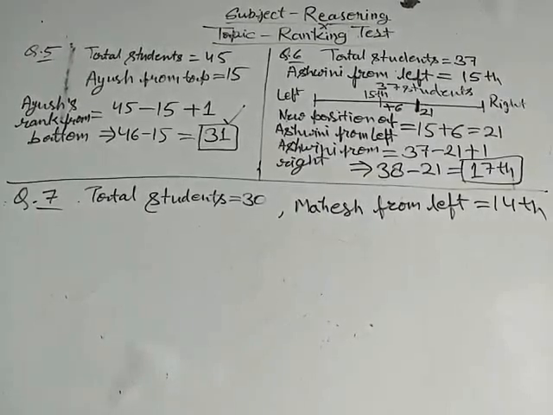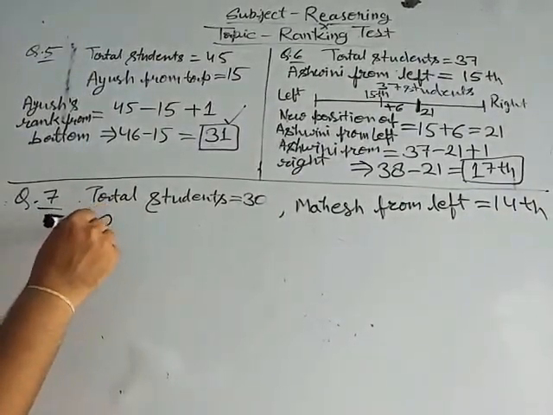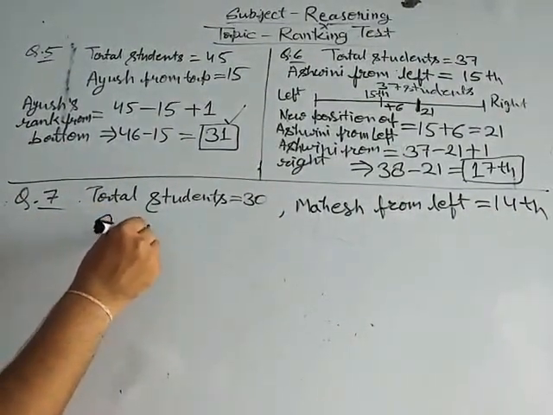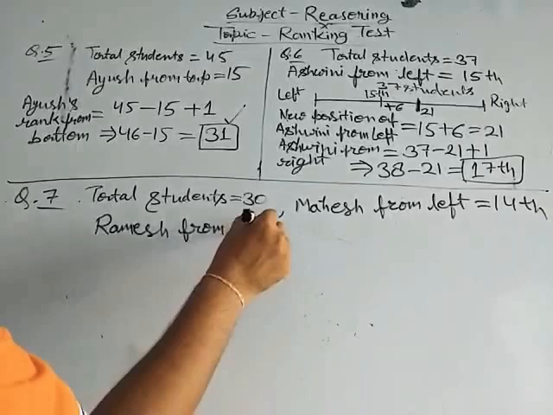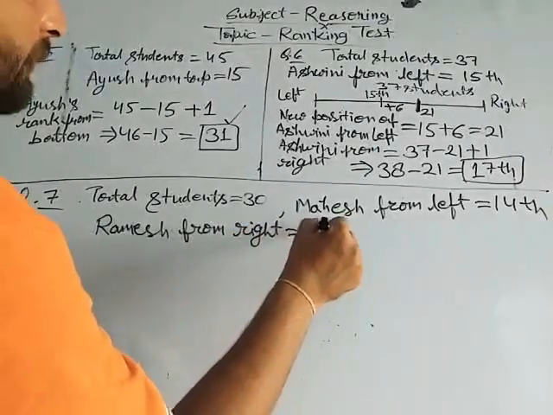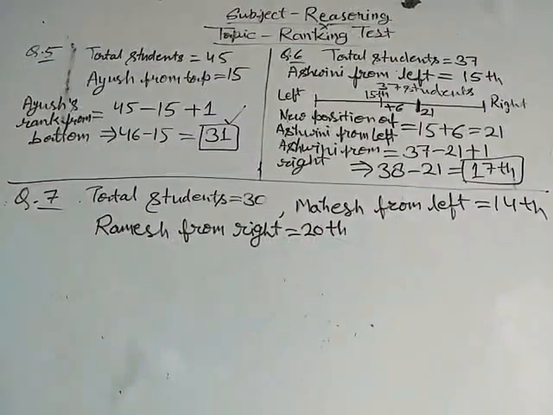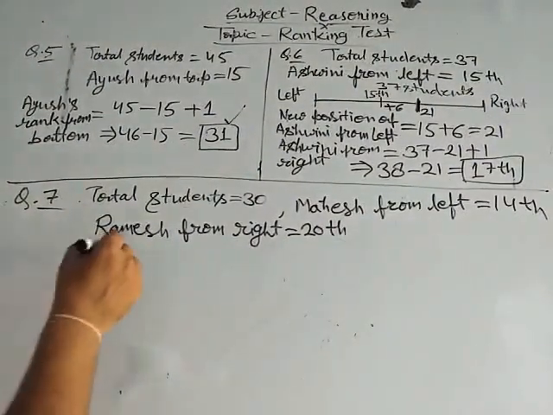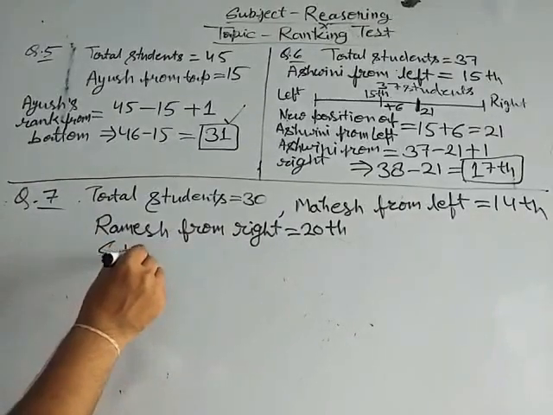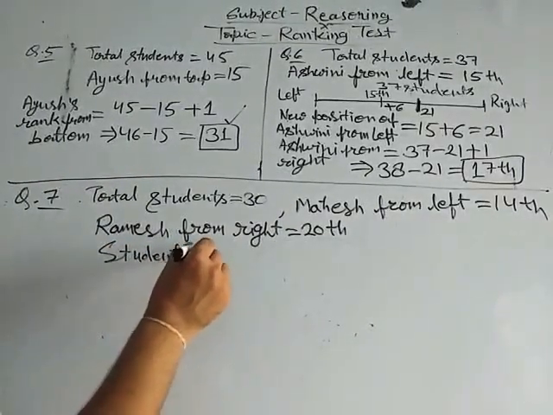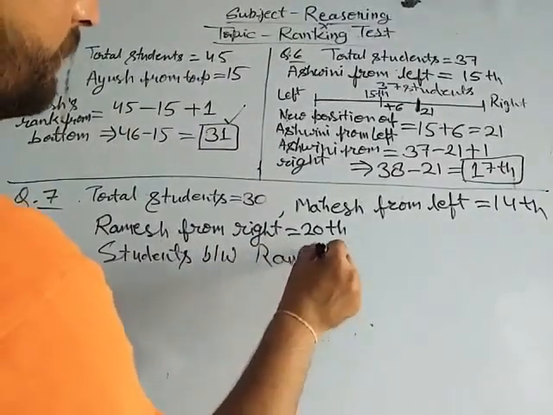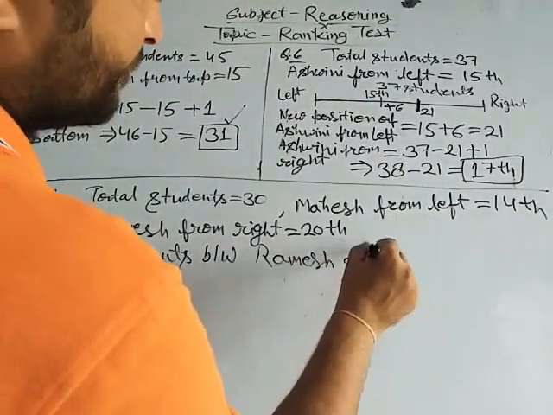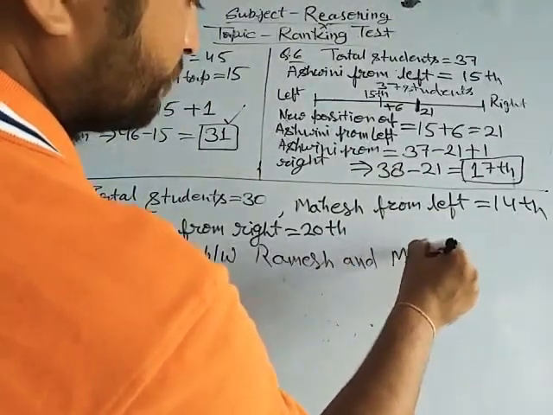Ramesh is 20th from right. Ramesh from right is 20th. We have to determine students between Ramesh and Mahesh.